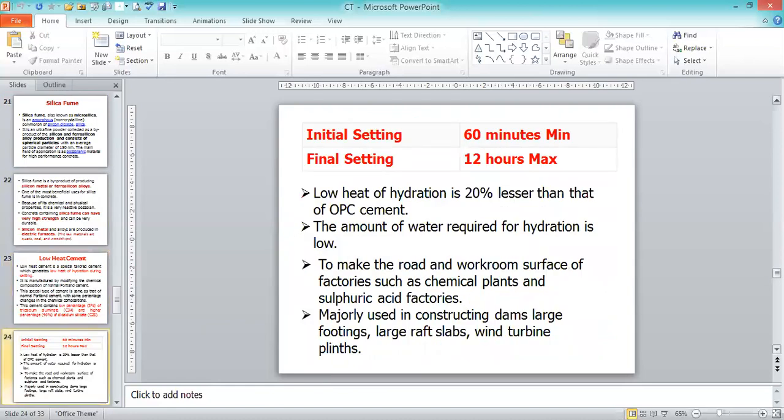Initial setting time is 60 minutes minimum. The final setting time is 12 hours maximum. Where will we use this low heat cement? It is majorly used in constructing dams, large footings, large raft slabs, and wind turbine plinths. These are the places where we use low heat cement.